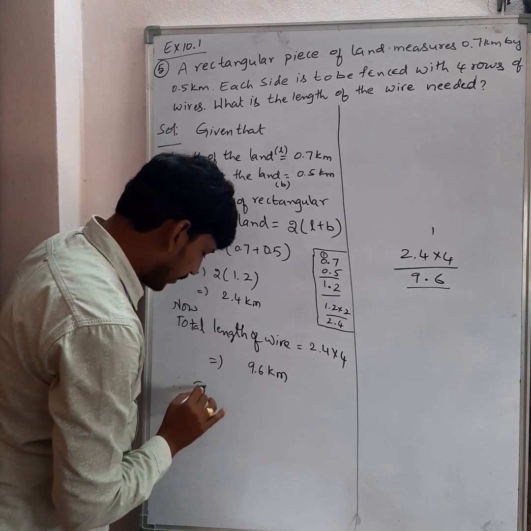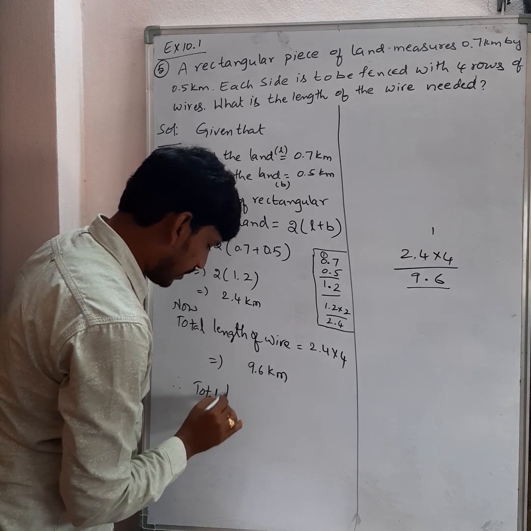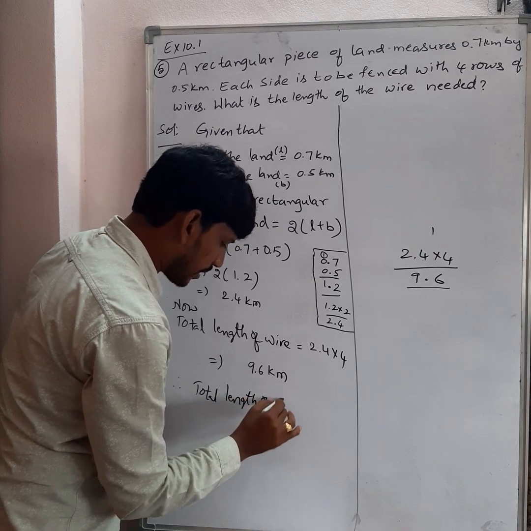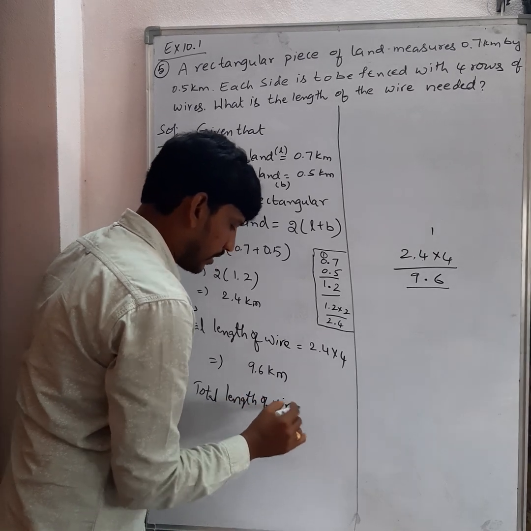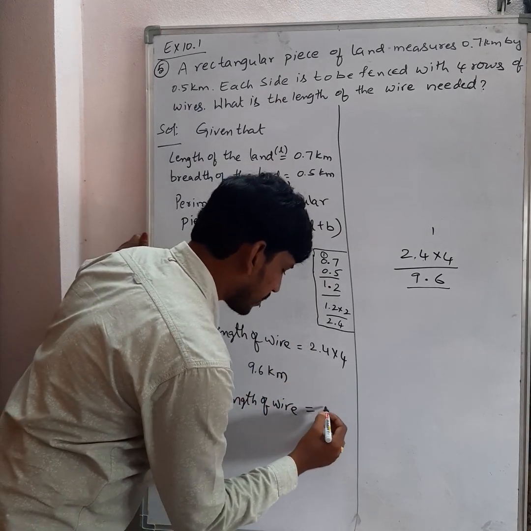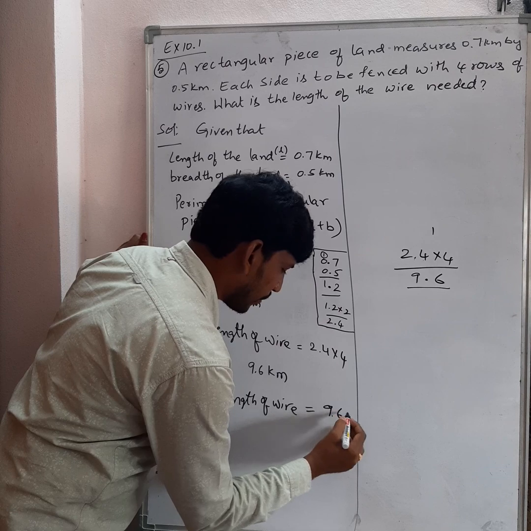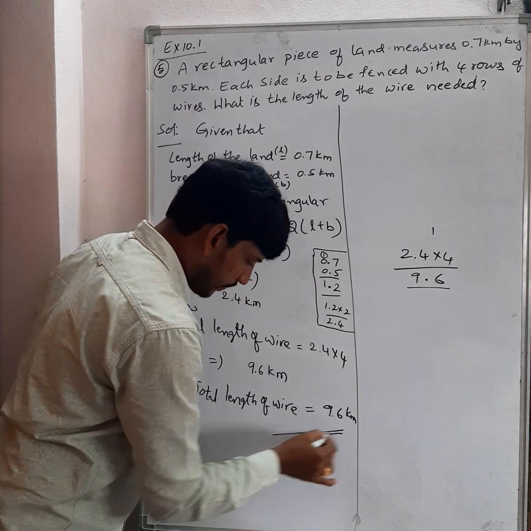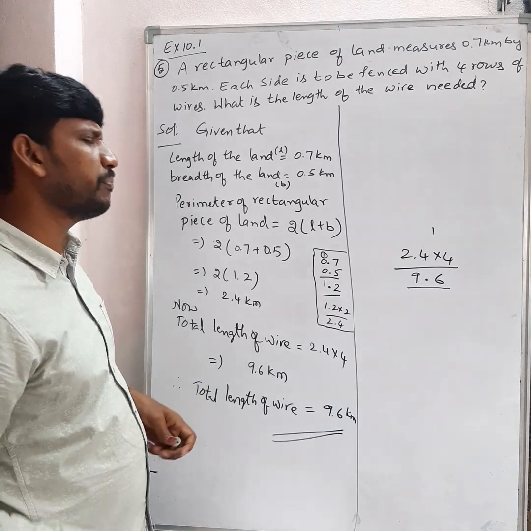The total length of wire is equal to wire needed, or total length of the wire is equal to how much it is? 9.6 kilometer. Don't forget to write the units. This is your answer. Just simple.